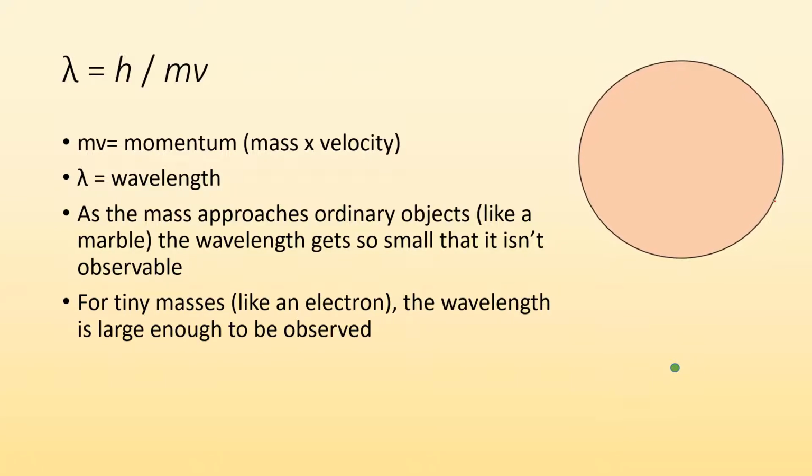I'm trying to demonstrate this so you can see the very large object is kind of moving. It's hard to see the wave function of it, but an electron, since it's got less mass, is going to behave a lot more like a wave than something with more mass.